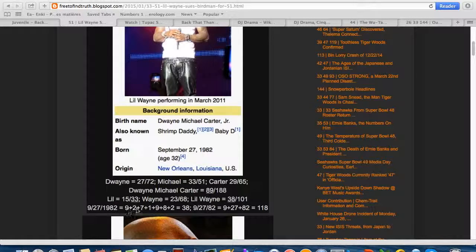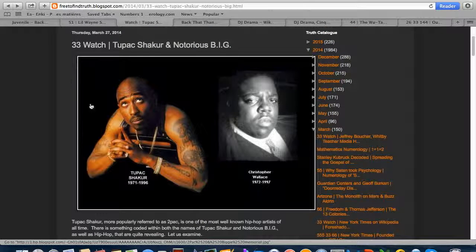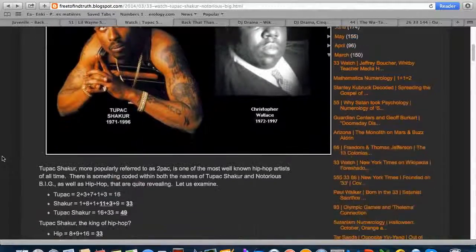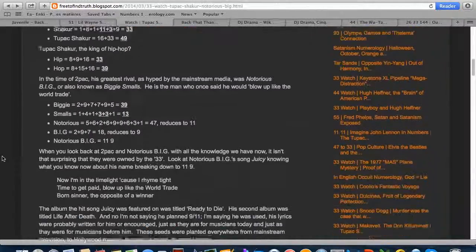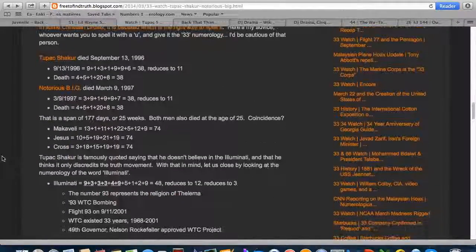But before we look at it, I also want you to notice that he has a life number of 38. So the artist name Lil Wayne's 38, the life number's 38. This stands out to me because of the deaths of Tupac Shakur and Notorious B.I.G. They both died on dates with numerology of 38. Tupac died September 13th, 1996, the year 96.